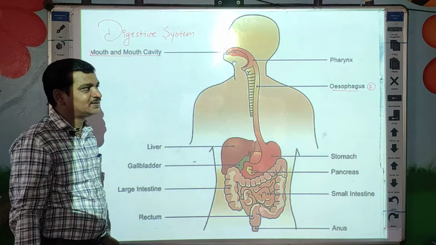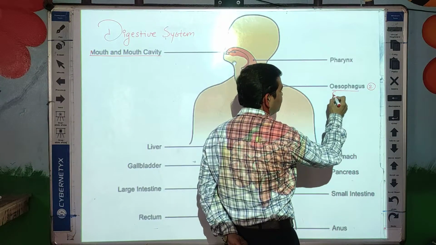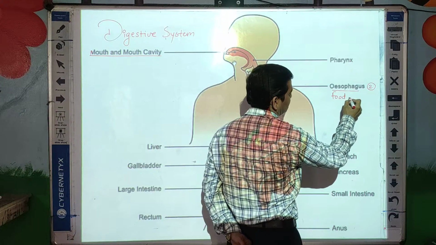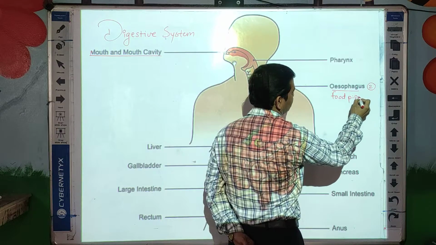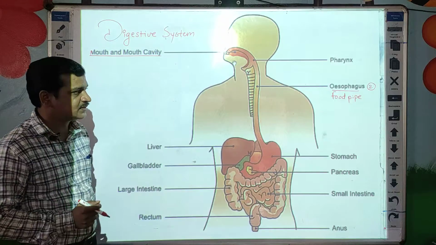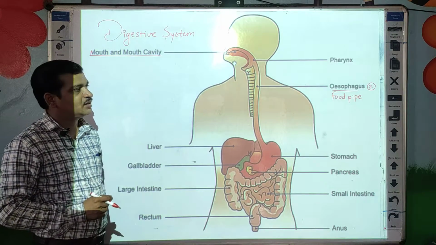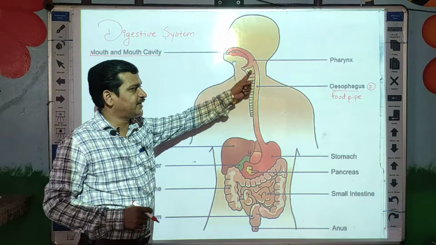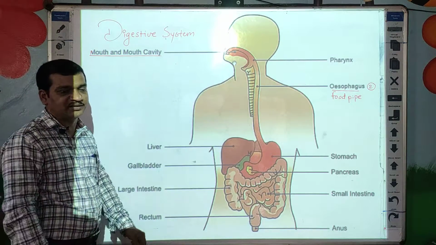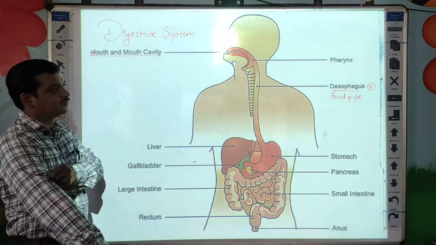Esophagus, or you can call it the food pipe. This is the second name of the esophagus, a tube-like, pipe-like structure present from the neck region to the stomach. So that is the esophagus or food pipe.